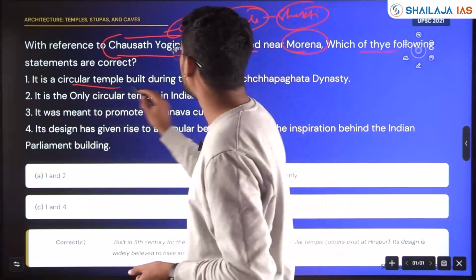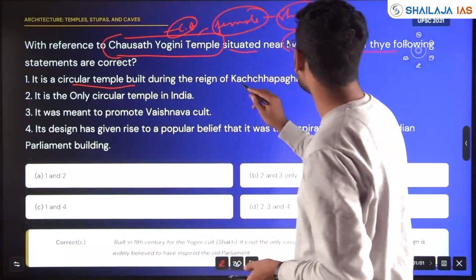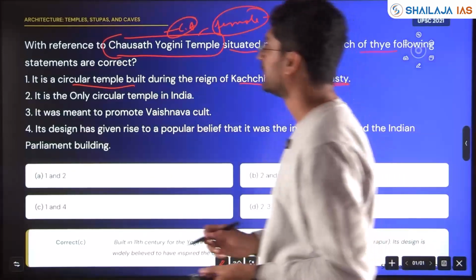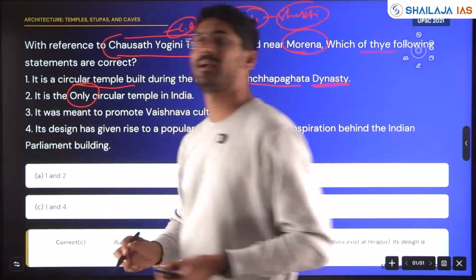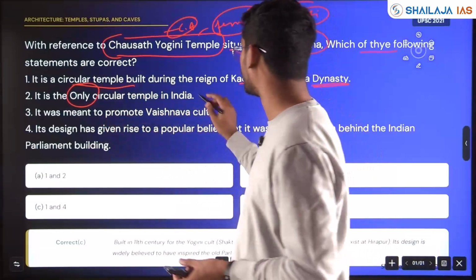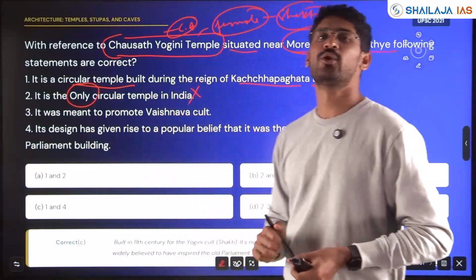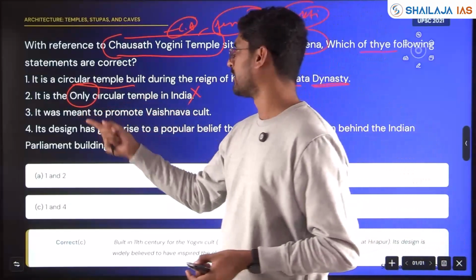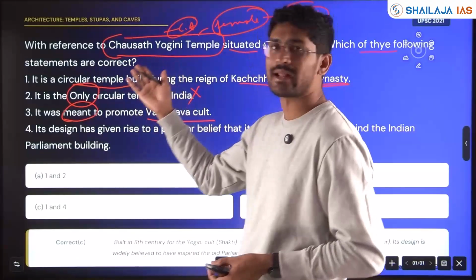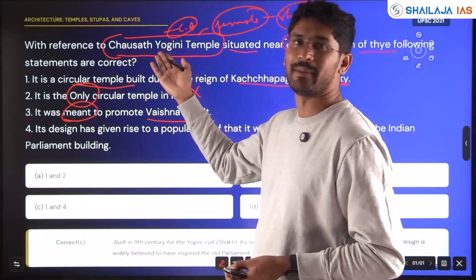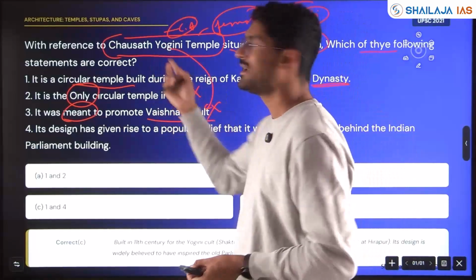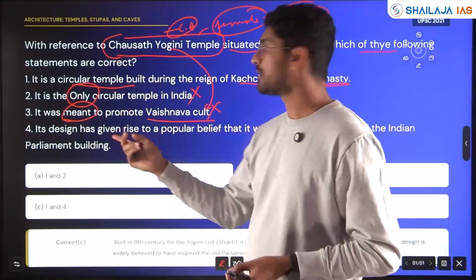It is a circular temple built during the reign of the Kachapagatha dynasty. It is the only circular temple in India. Even if one more circular temple is there, this statement will stand wrong. So statement 2 is technically, logically wrong. It was meant to promote the Vaishnava cult. Is it a Vishnu male temple or a Shakti temple, Yogini temple? This also does not match the statement given. So statement 3 is also wrong.